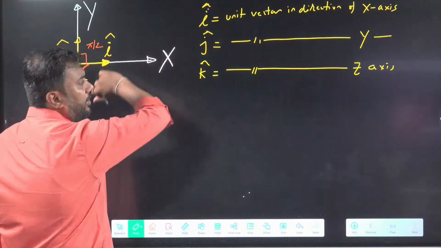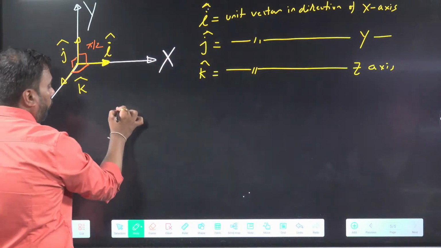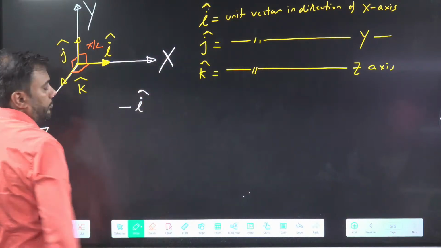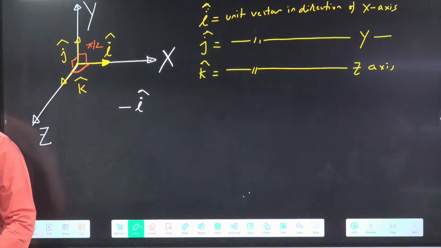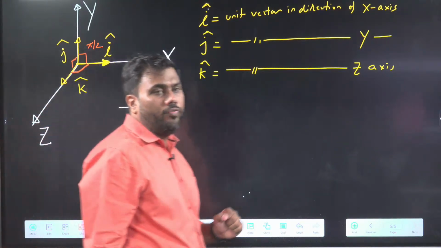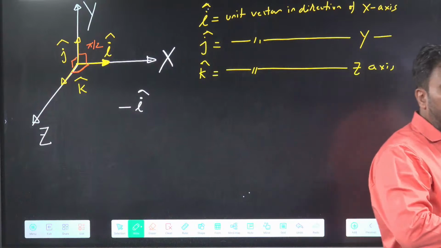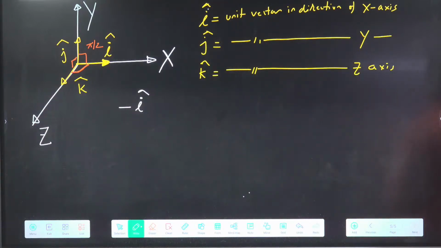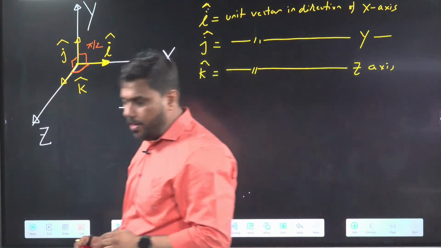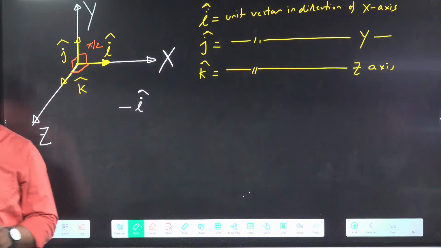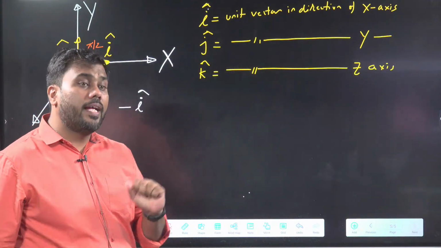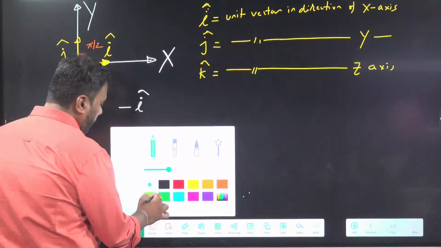So if I cap is unit vector along x-axis, what will be the meaning of minus I cap? Very good.